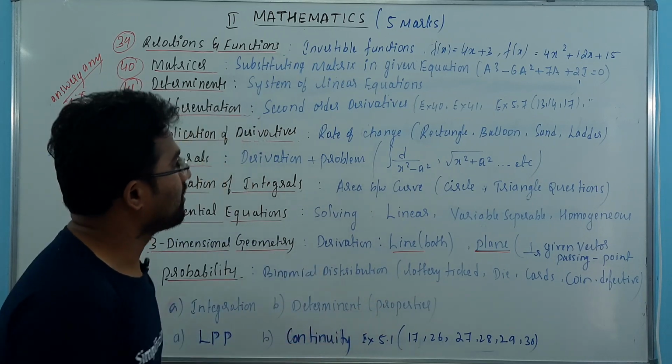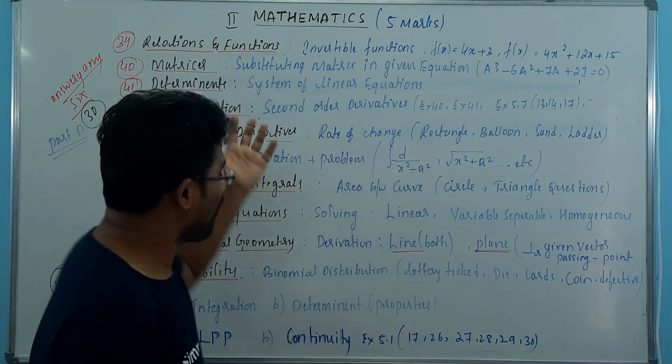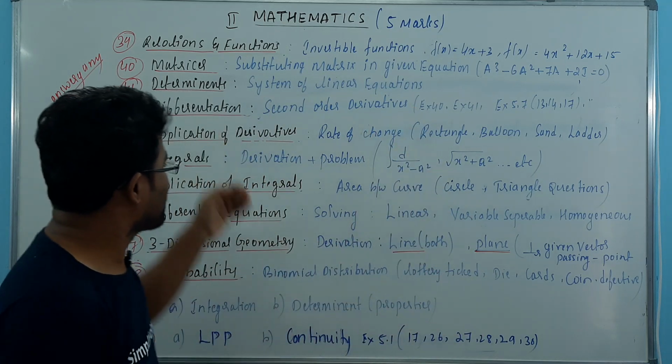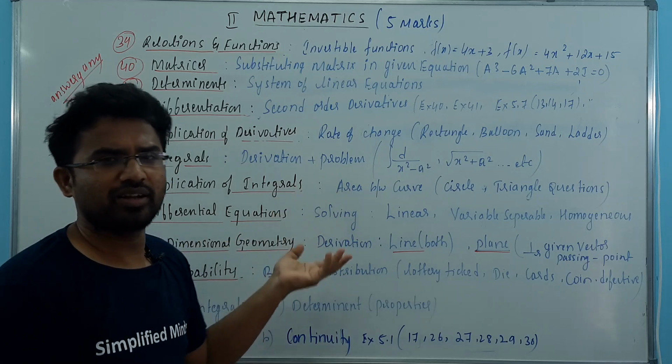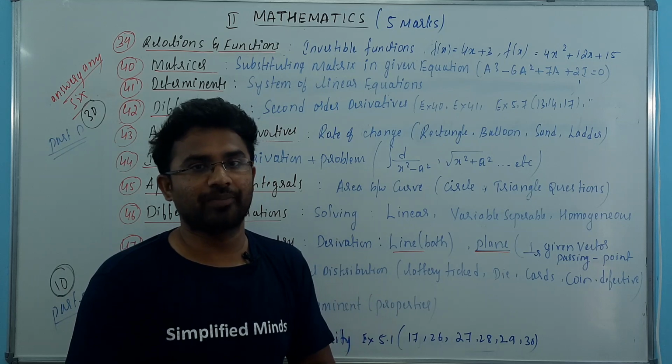Now coming to the people who know calculus. If you know calculus, obviously it's very easy. You go ahead and choose anything you want, because mostly you'll be knowing everything, and you can choose any 6 of the 5 markers. Try to choose from calculus only, because it will save your time.